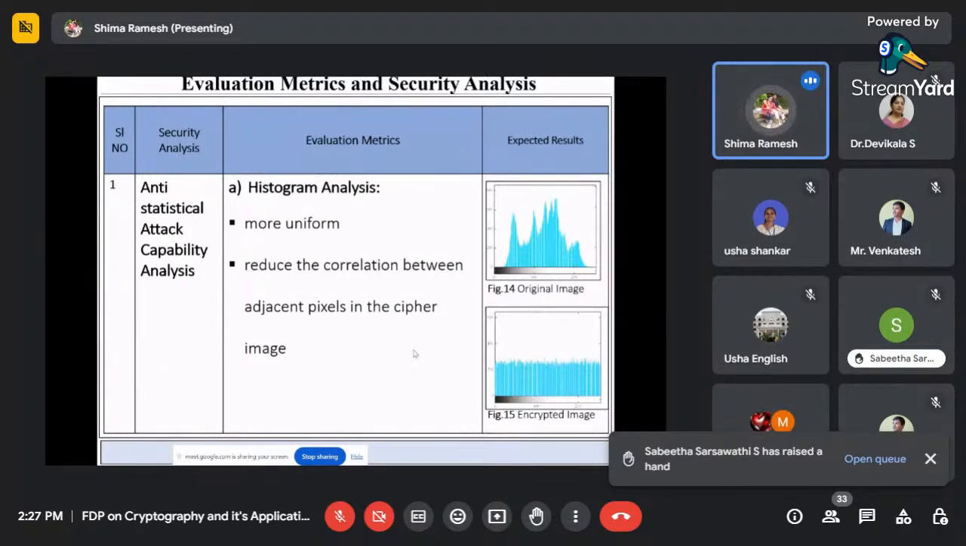The histogram should be more uniform and reduce the correlation between adjacent pixels in the cipher image. If you see the original image histogram and the encoded image histogram, you can see the difference. In the original image the pixels are randomly distributed, but in the encoded image it is uniform. If it is uniform, we can say our algorithm is strong and resists statistical attack.